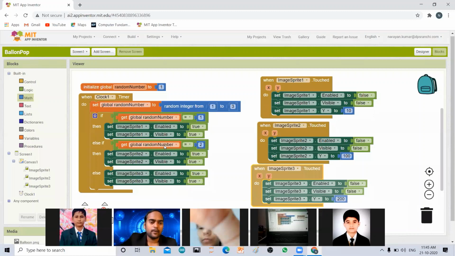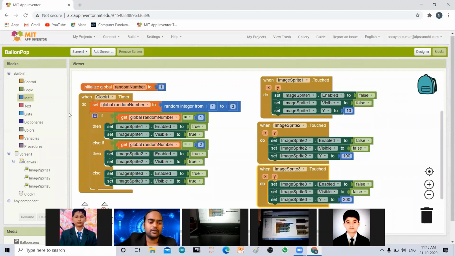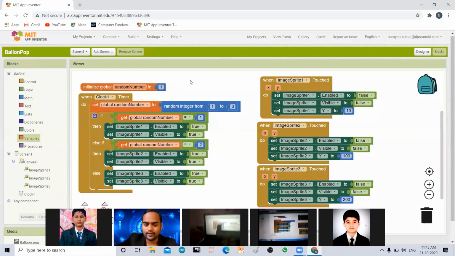Take a screenshot. Someone is asking where I got this global. This is a variable. So you get it in the variable section. In the palette, you go to built-in blocks, and then variable, and you initialize with global random number. Okay, that you will be able to get.